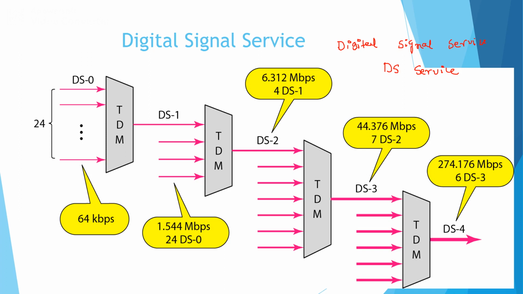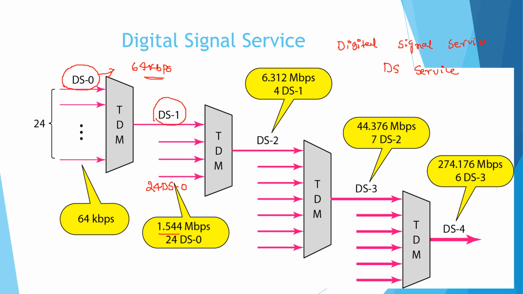DS0 is a single digital channel of 64 kilobits per second. Similarly, DS1 is a 1.544 megabits per second service, and we can also construct DS1 by considering 24 DS0.